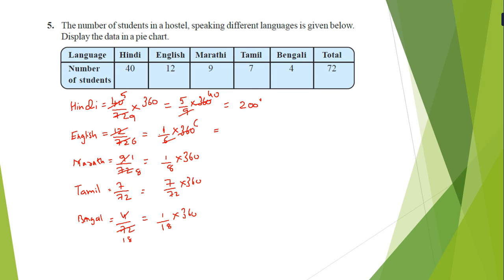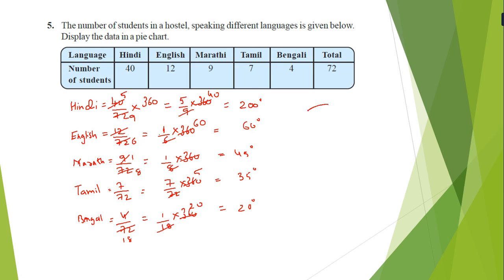So 9 40s are 360, so 40 into 5, that is 200 degree. Here only 60 degree. If you cancel it, 8 4s are 32, 8 5s are 40, so 45 degree. Here 72 5s are 360, so 35 degree, and 18 20s are 360, so 20 degree. So 1, 2, 3, 4 and 5 parts we have to draw.